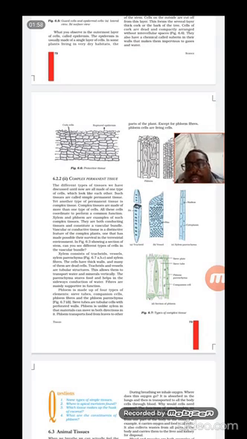And when you see tracheids, the word tracheids means something that looks like the trachea, which is present inside the respiratory system, known as the windpipe. They look like that windpipe, they have a similarity with the windpipe.